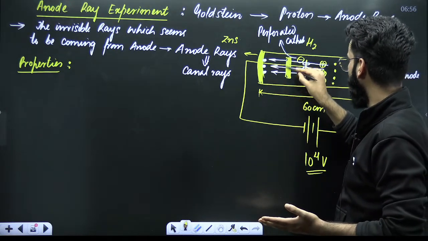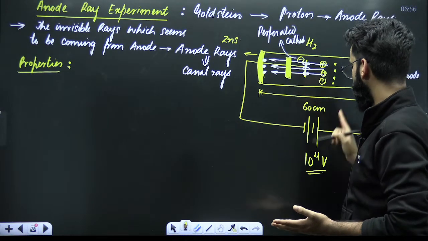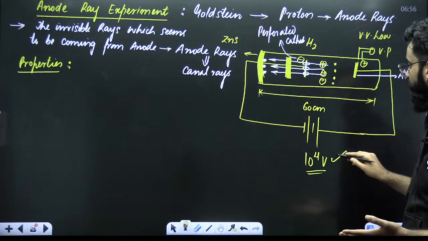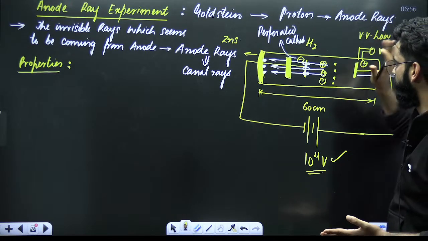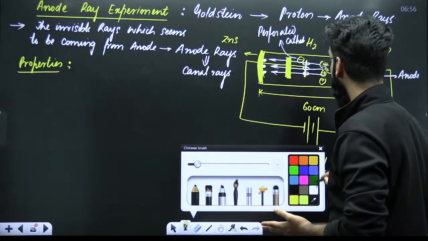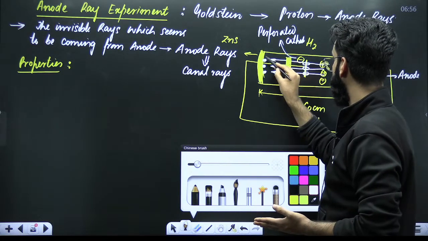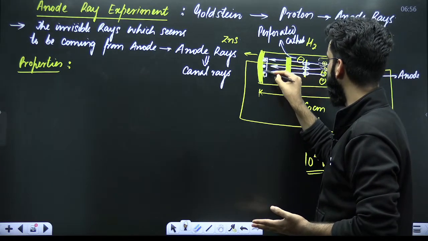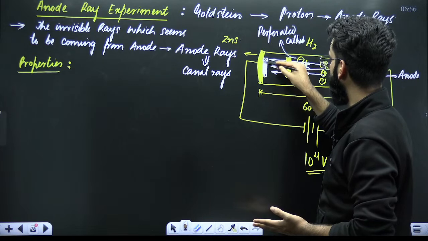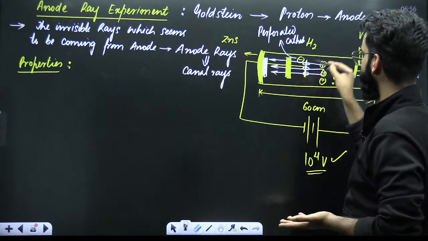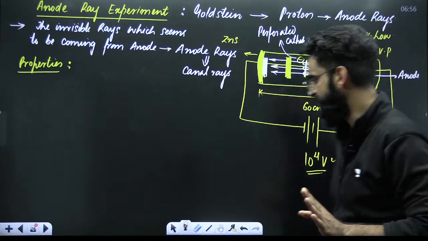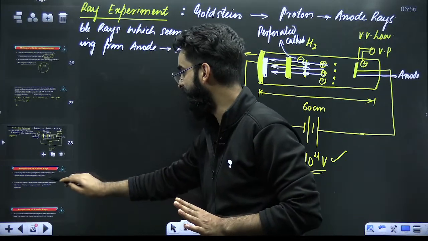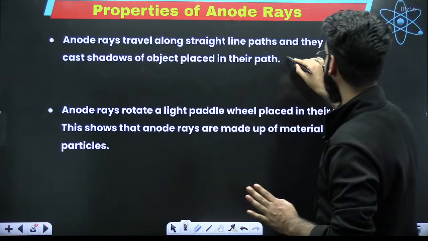Now, when you turn the battery on, keep the voltage of the battery at 10 raised power 4 volts, and decrease the pressure of the gas, what was observed? It was observed that a sharp image of the object was created here, which is only possible if these anode rays travel in straight lines. So the first conclusion was done: your anode rays travel in straight lines.